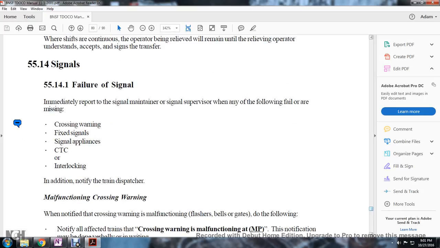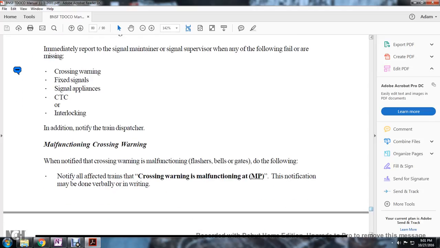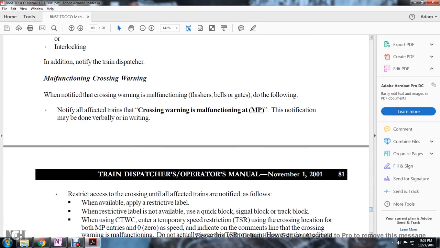5.14 Signals. Failure of signals: immediately report to the signal maintainer or signal supervisor when any of the following fail: crossing warning signal appliances, CTC, or interlocking, in addition to notifying the train dispatcher. Malfunction of crossing warning: when notified of a crossing warning malfunction, flashers, bells, or gates, do the following. Notify all the affected trains of the crossing warning malfunction at the mile post, with the notification being done verbally and in writing.